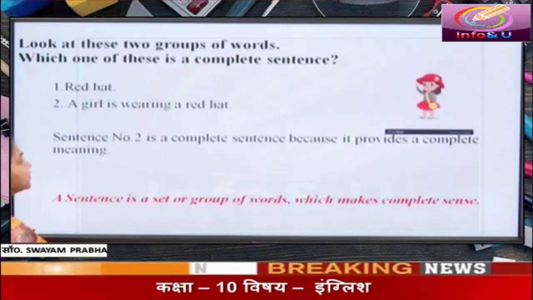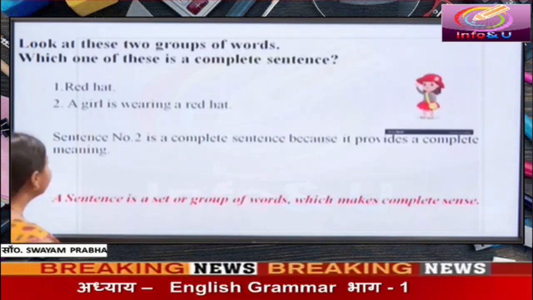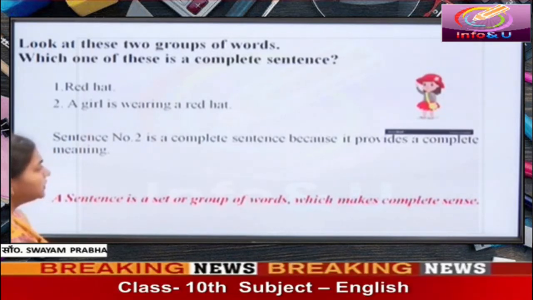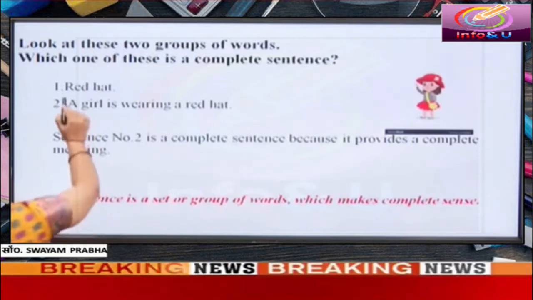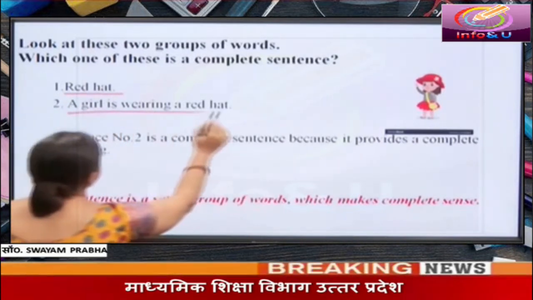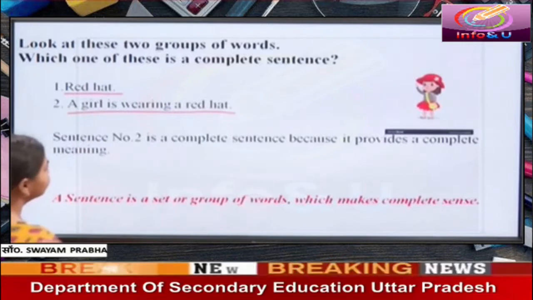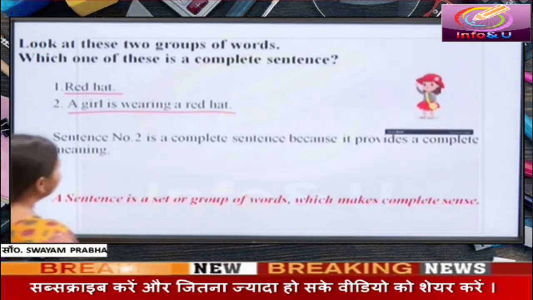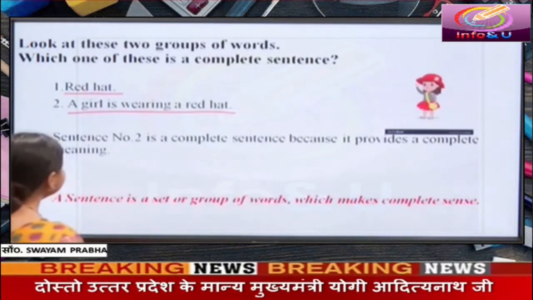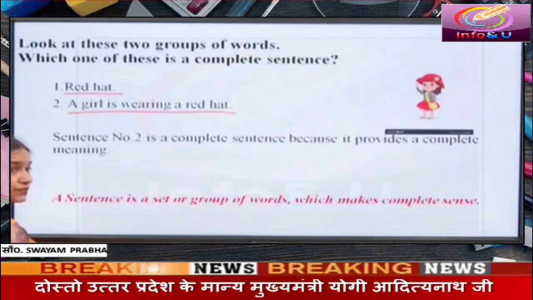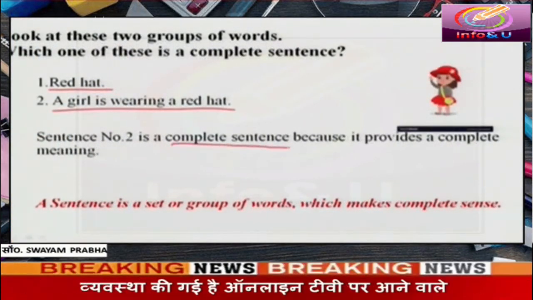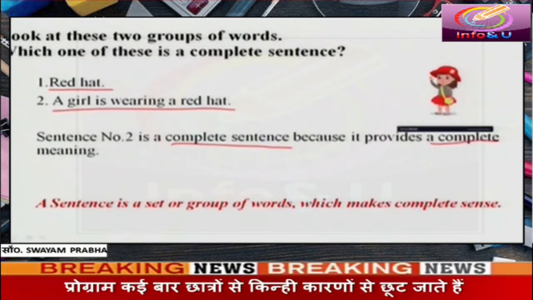Look at these two groups of words. Which one of these is a complete sentence? You have two groups of words. Red hat. A girl is wearing a red hat. Yes, of course, sentence number 2 is a complete sentence because it provides a complete meaning.